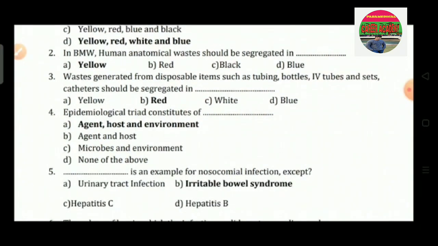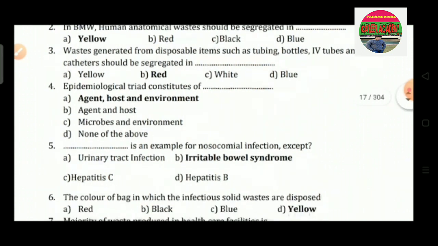Question number 3: waste generated from disposable items such as tubing, bottles, IV tubes and sets, catheters should be segregated in dash. Option A is yellow, option B red, option C white and option D is blue. So the correct answer is option B, that is red. Question number 4: the epidemiological triad constitutes of dash. Option A is agent, host and environment, option B is agent and host, option C microbes and environment and option D is none of the above. So the correct answer is option A, that is agent, host and environment.